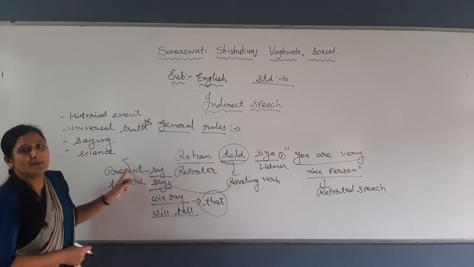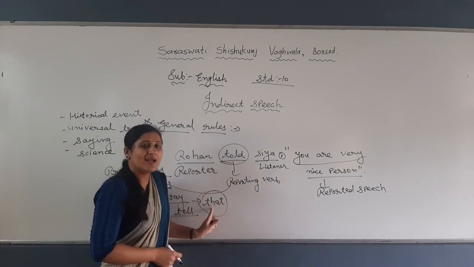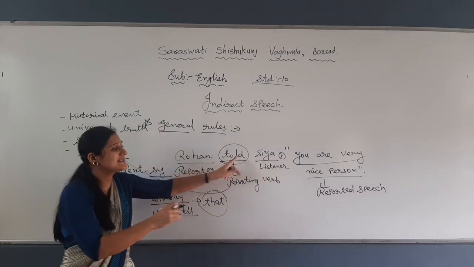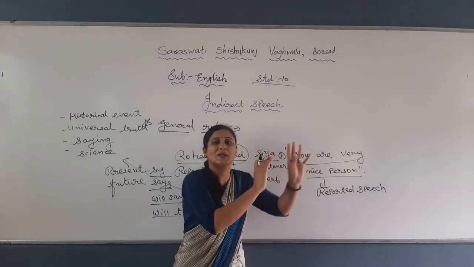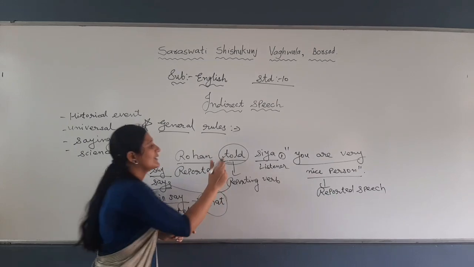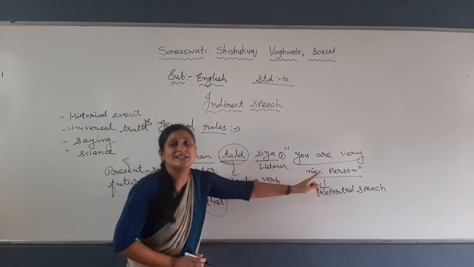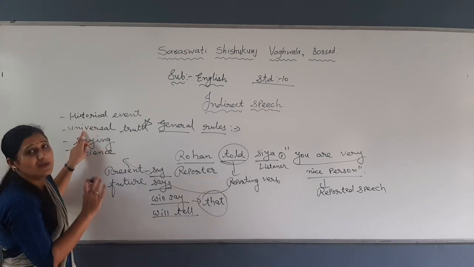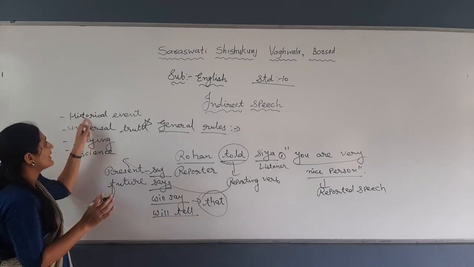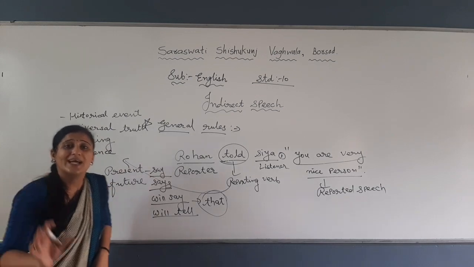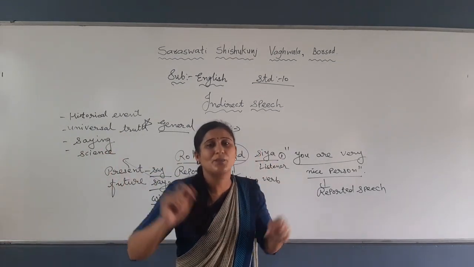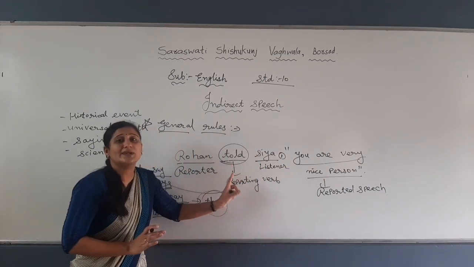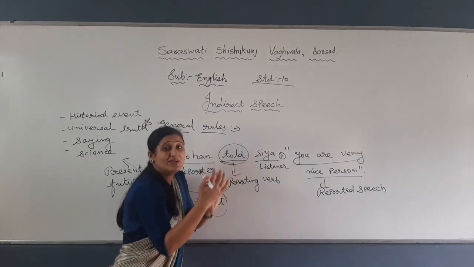If the reporting verb is in present or future, we will add "that" and write the same reported speech, no change. But if it is past, according to our rule, we need to change the whole reported speech. Second thing, though past, if the reported speech has a universal truth, a scientific reason, or a saying or proverb, then also there is no need to change the whole reported speech. I hope you have understood about the reporting verb, right? And now I will go step by step.